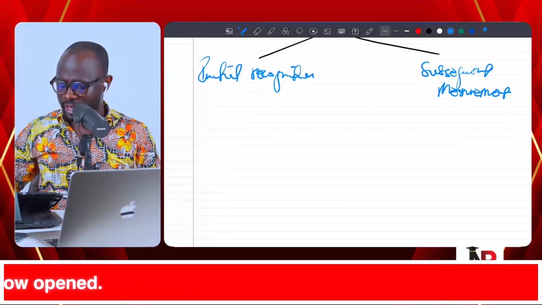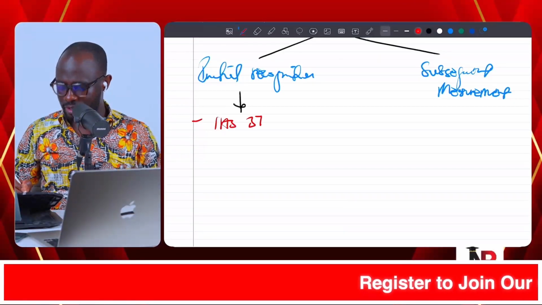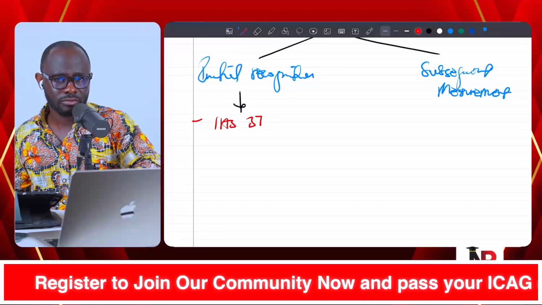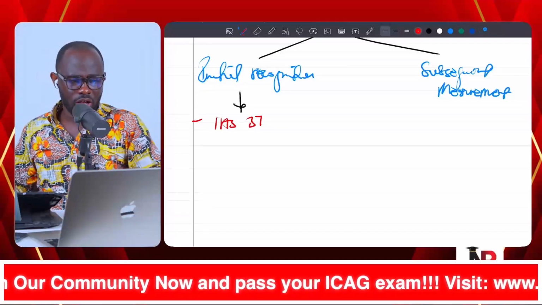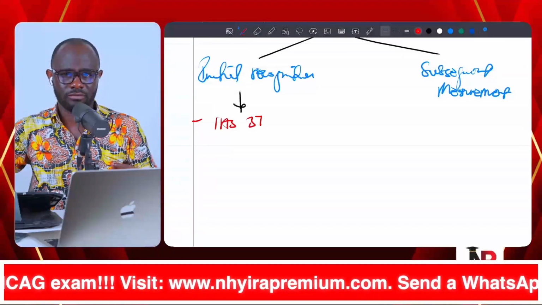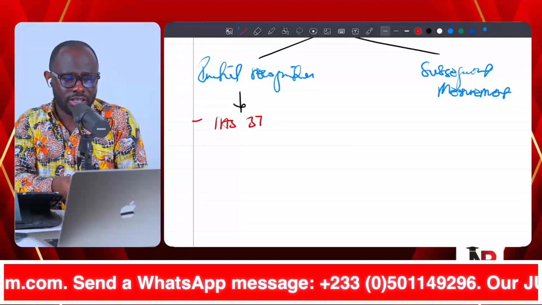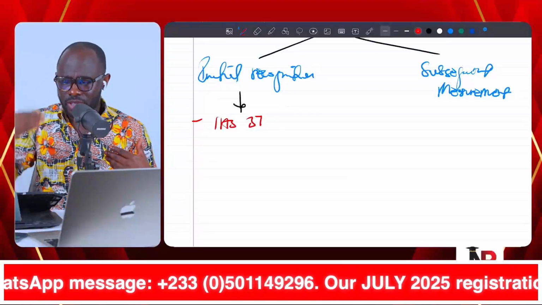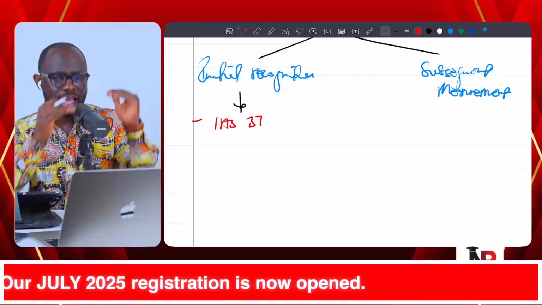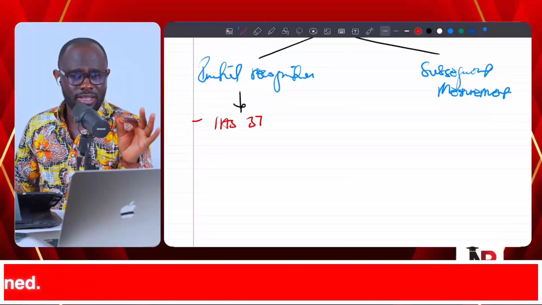So what are these accounting standards? We will have IAS 37, provisions. Why? Because if there is an environmental cost that the entity will incur, or landscaping or dismantling costs that the entity will incur in the future, and there is a present obligation which is either legal or constructive, we have to discount that into present terms, and that present value should be included in the initial cost of the asset. So IAS 37 can come to town when we are dealing with initial recognition of an asset.